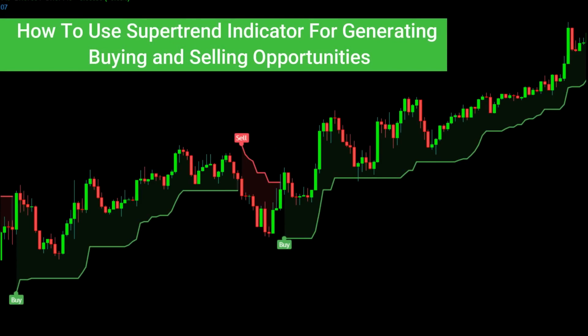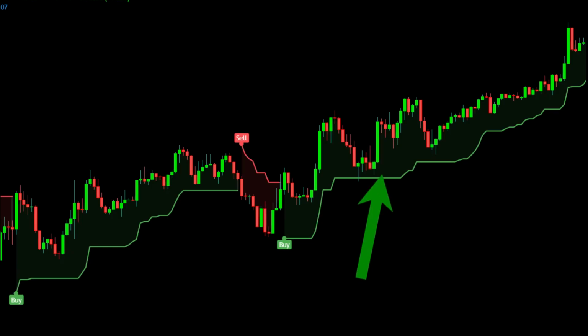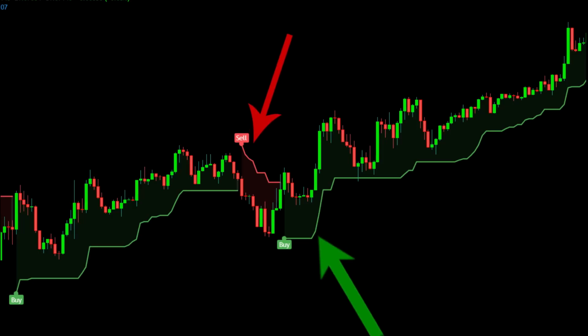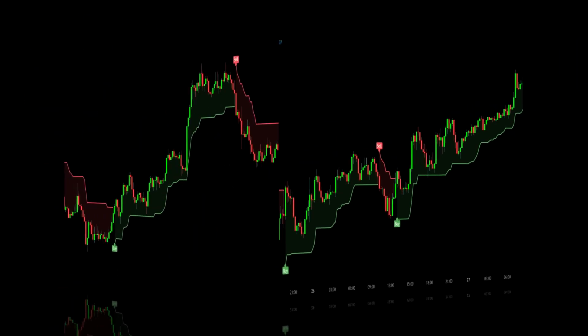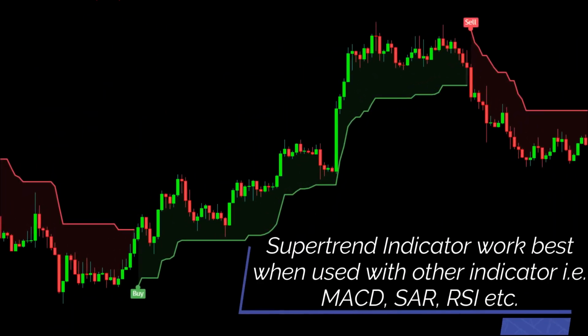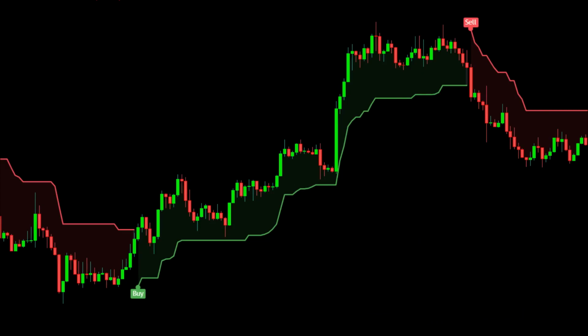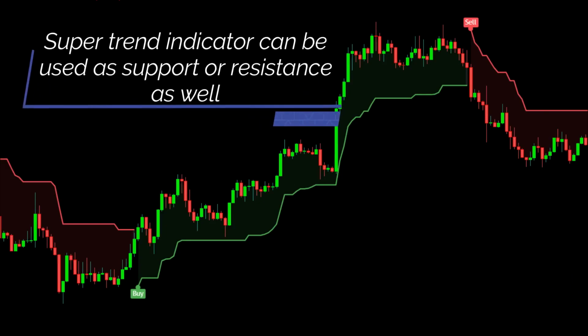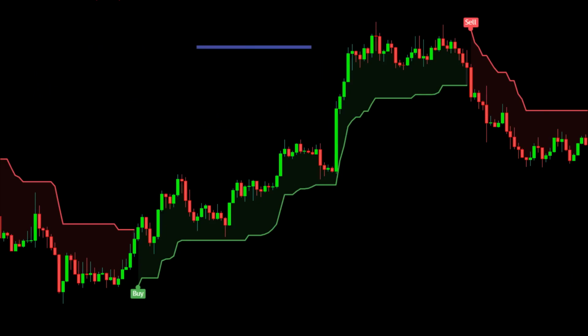How to use the supertrend indicator for generating buying and selling opportunities. As soon as you upload the supertrend indicator on top of your chart, you will see a green line and a red line on your chart. So here you see on the screen both the buy and the sell signals have been created. But most brokers give a simple line on their chart, in which you will not see any option of buy and sell. Supertrend indicator signals are best viewed when we use them in conjunction with other indicators like MACD, and it can also be used with RSI. The supertrend indicator can be used as support or resistance as well.